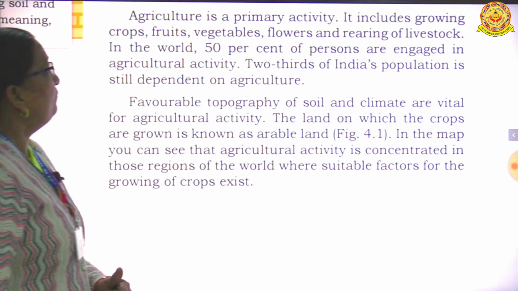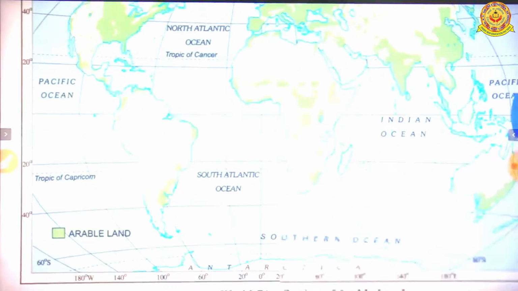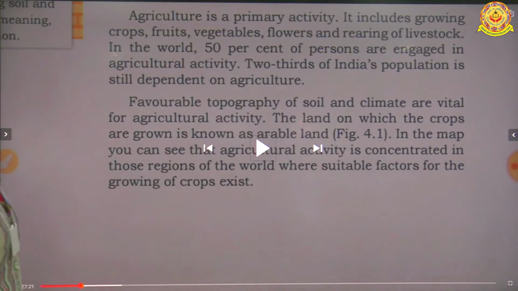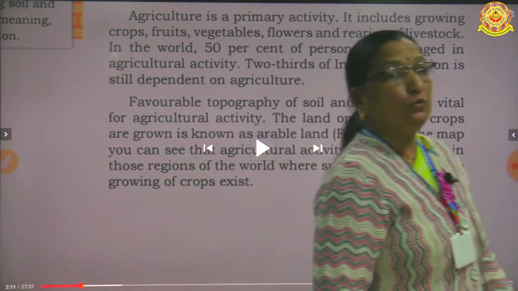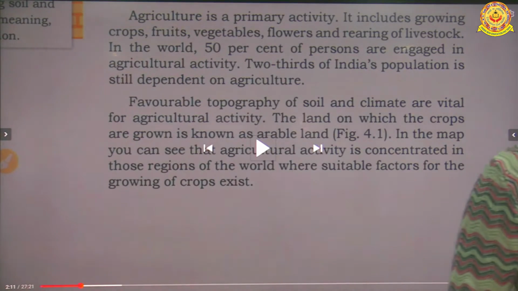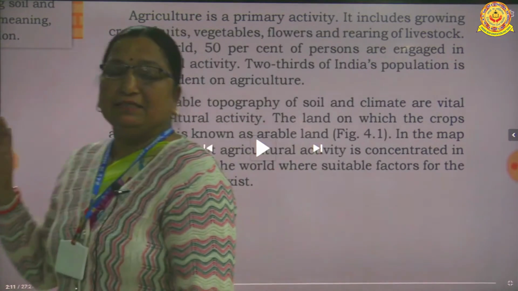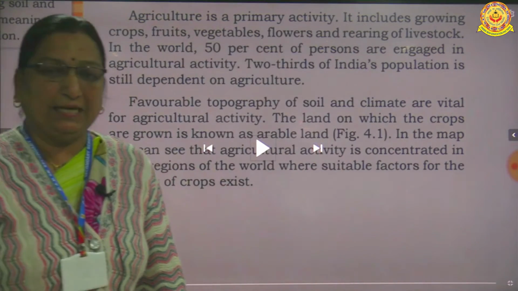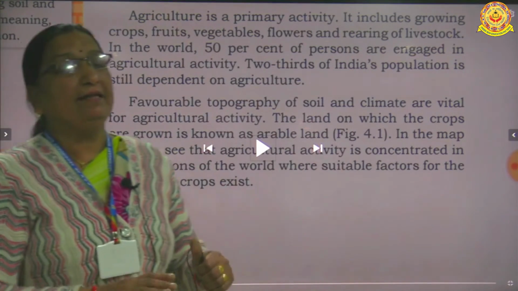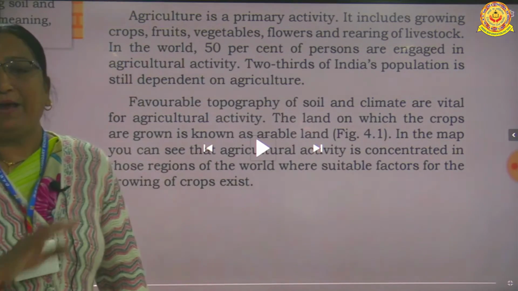And at the world level 50% of the people are engaged in the agricultural work. In India, 2/3 of the population is still dependent on agriculture. 2/3 persons are still dependent on agriculture. So we will confirm with this matter that agriculture is a primary activity. Okay, all the secondary and the tertiary activities are also dependent on agriculture because it's a primary activity.